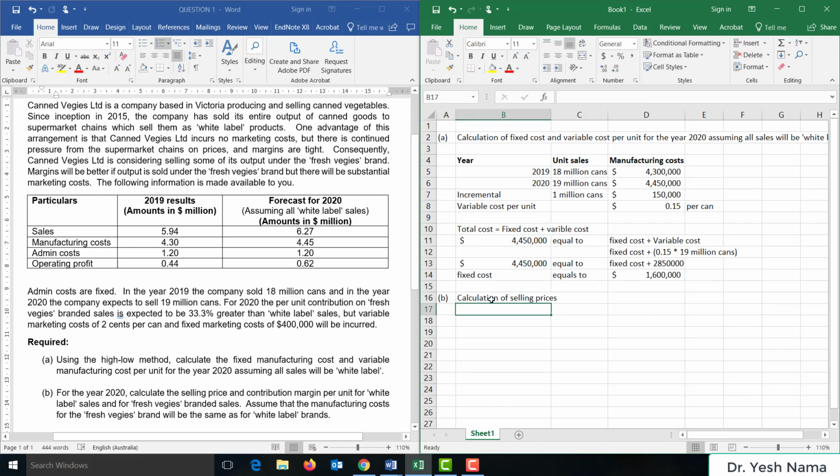Calculation of selling prices. Selling price per white label can. Now this can be calculated by dividing the total forecasted sales, 6.27 million, upon the estimated number of cans to be sold, which is 19 million cans. So selling price per can is 33 cents.